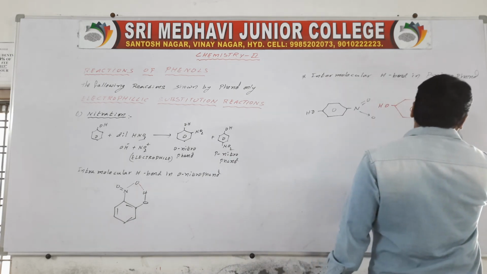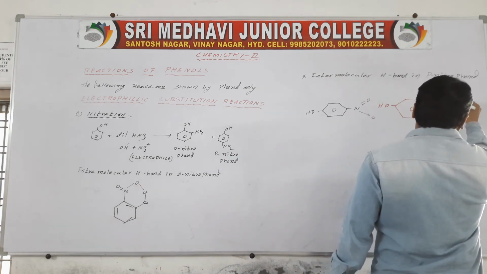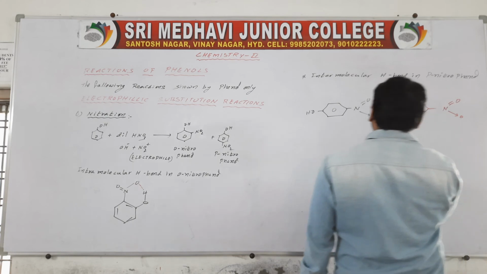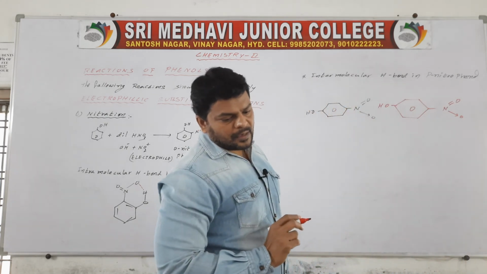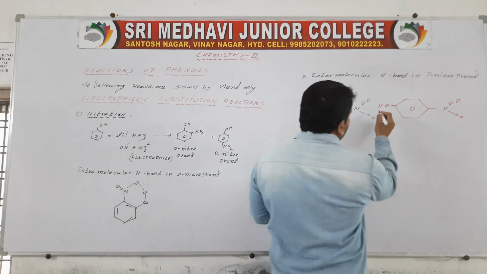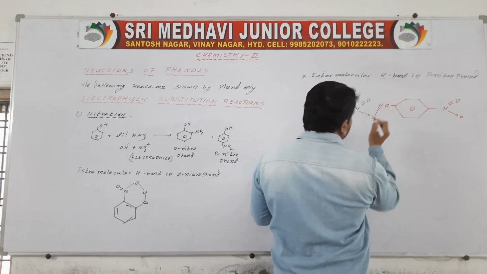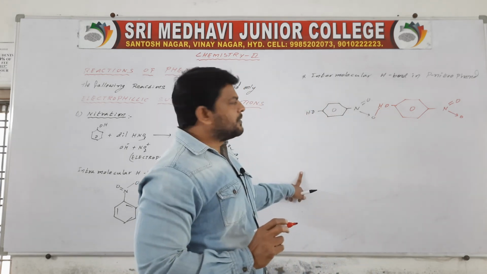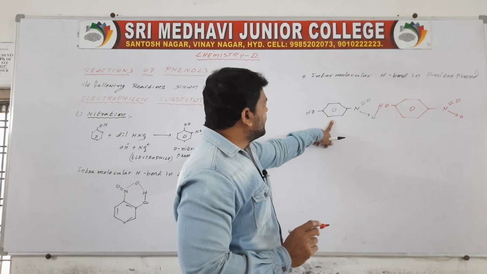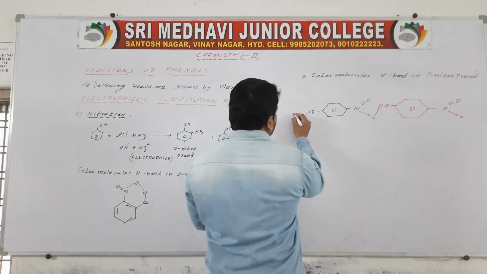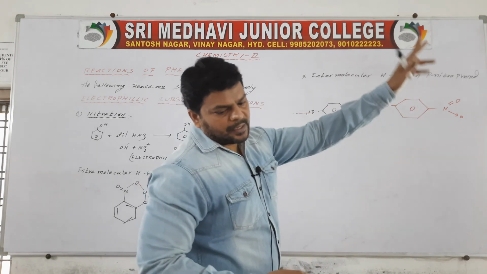Here it is N, double bond O, single bond O. Now the bond is formed between these two. It is p-nitrophenol. It will be continuous like this, and that will be continuous like this.